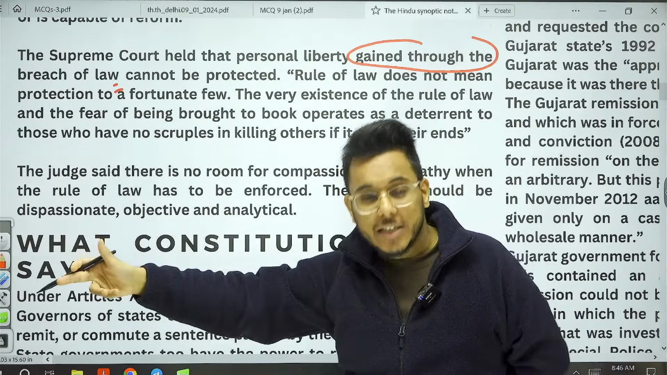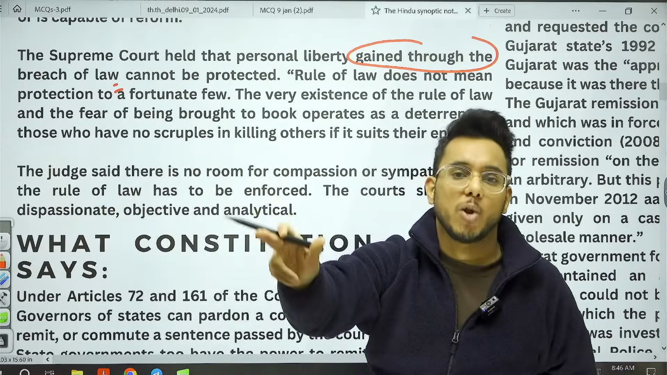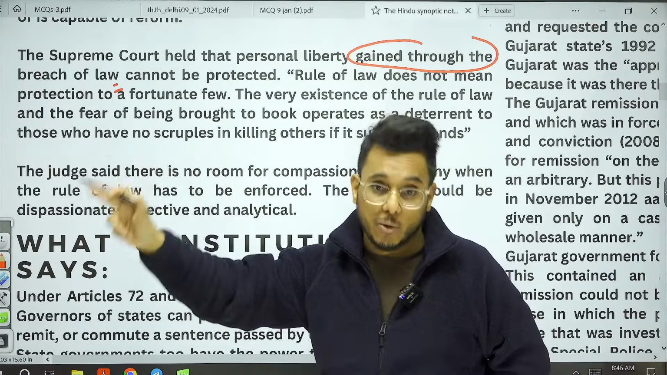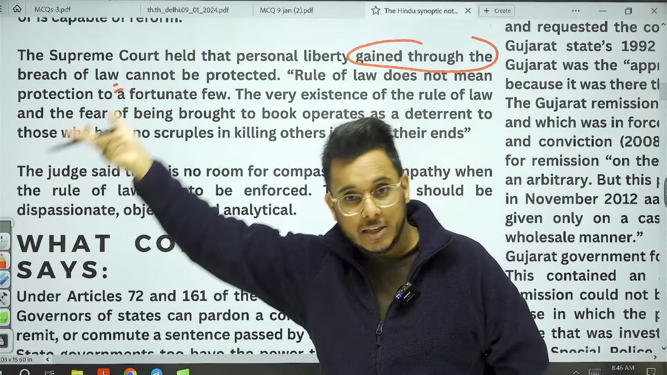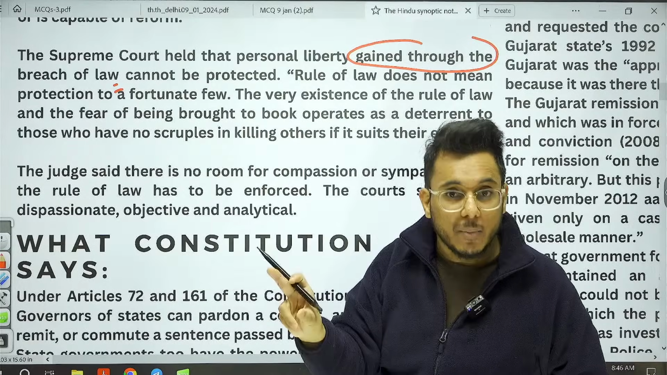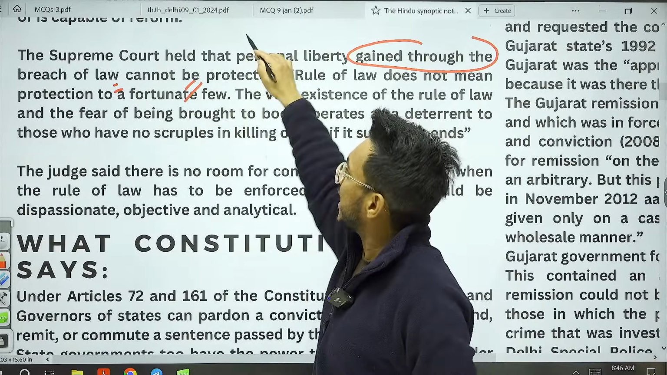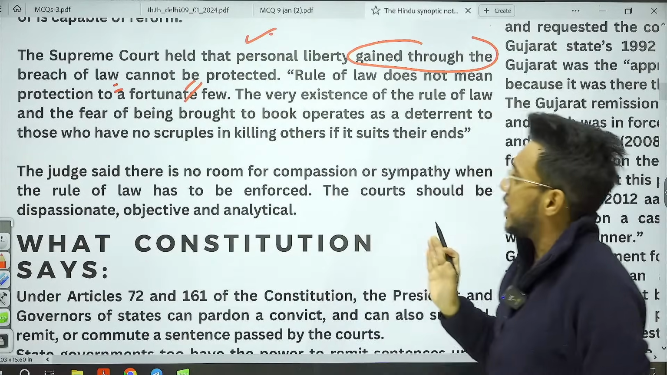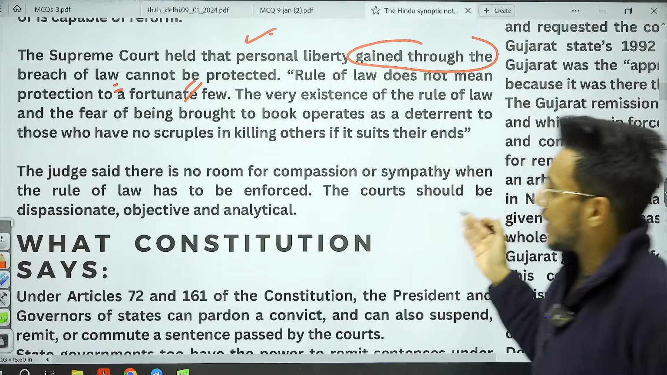And how did this release happen? This release happened by the breach of law, because the law did not empower the Gujarat government. The case was in the court of Maharashtra, but the Gujarat government released them. So the breach of law has happened, and we will not protect their personal liberty. Okay, this is what has happened.